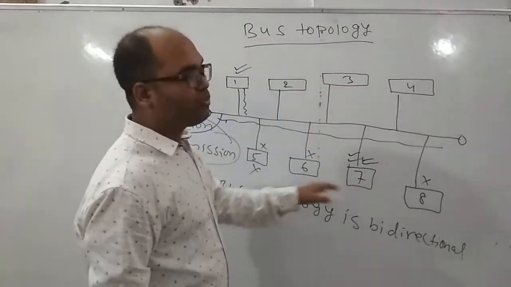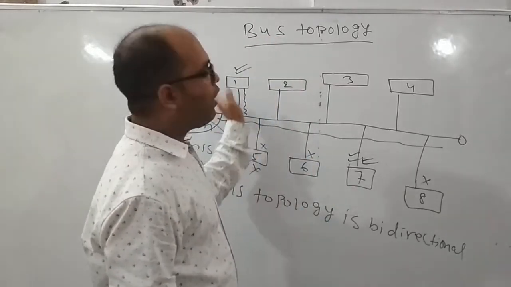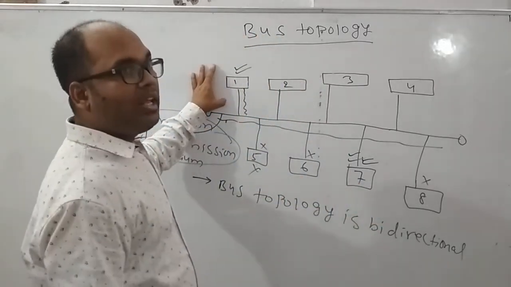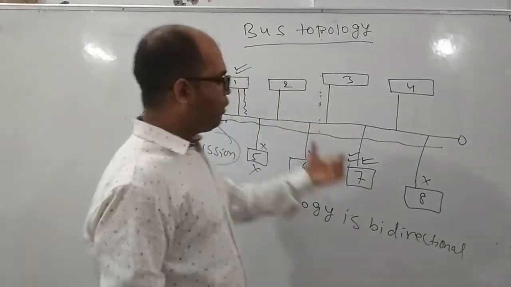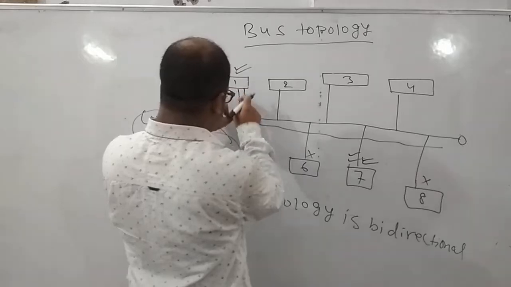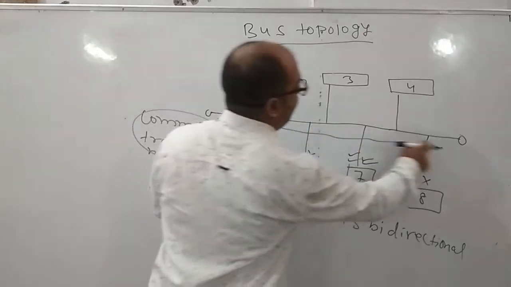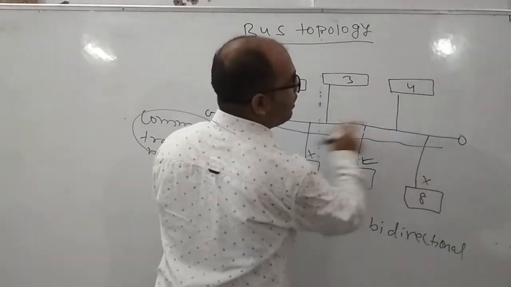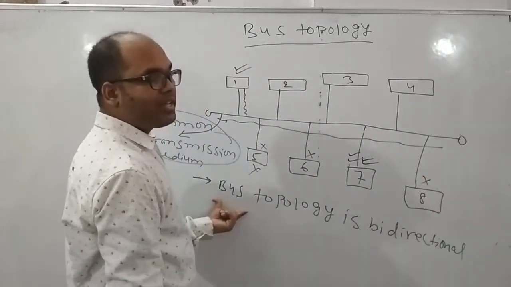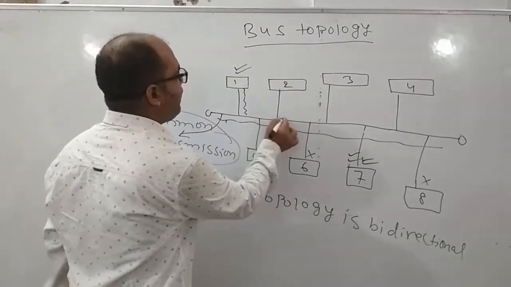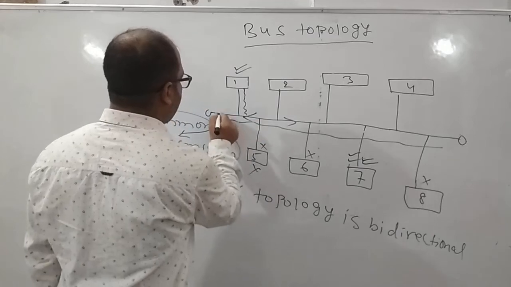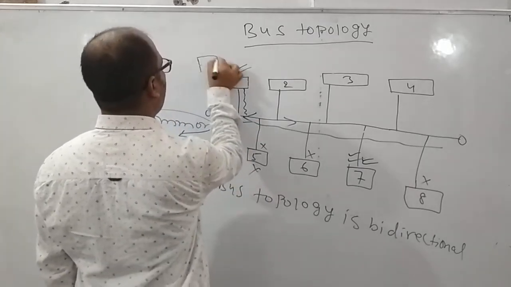So how the nodes will send the data and how the nodes will receive the data in the bus topology. Whenever we send the data from sender to the receiver, the data will travel from this node, from this position, through this complete wire, this complete common transmission medium. Because this is a bidirectional topology, means data will travel in this direction as well as in this direction also.